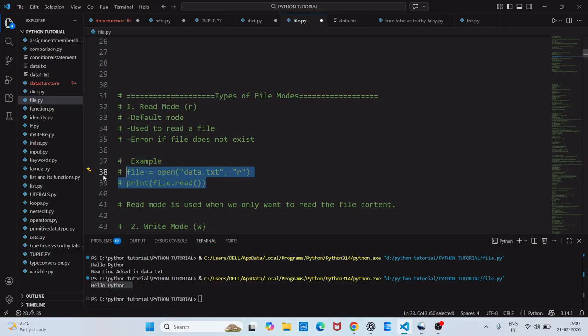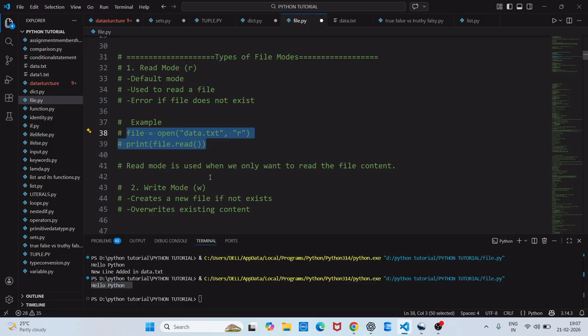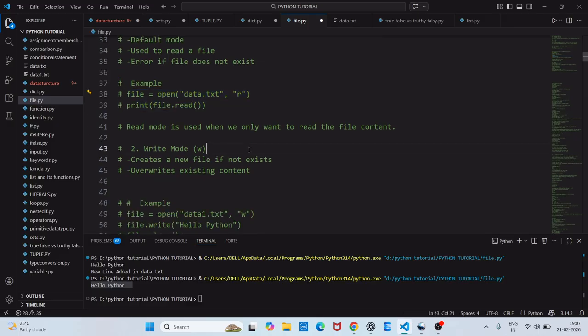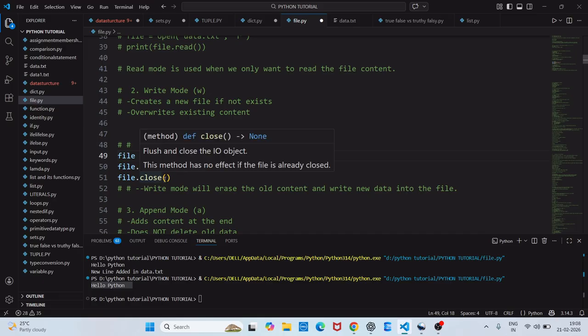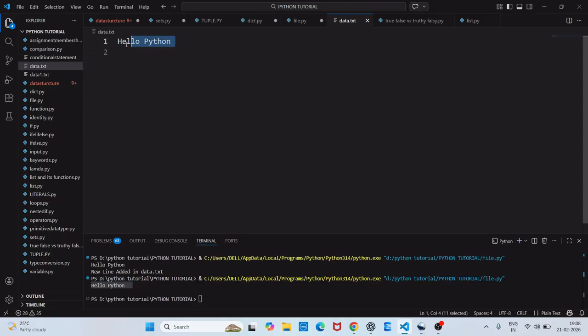Since we have completed the read one, we'll jump into the write mode. What the write mode will do, it will create a file if it does not exist, and overwrite the existing content. For example, you can see here this one, file open data1.txt in write mode. First I will show you with the existing one, hello Python, file.close. So you can see here data.txt, what does it have? Hello Python.